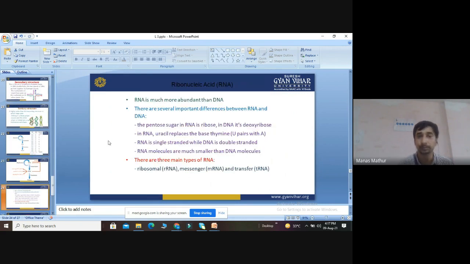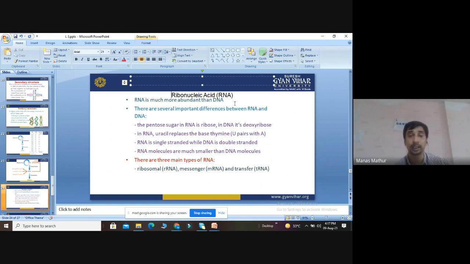The next topic: we discussed DNA already. Now we'll discuss RNA. RNA is much more abundant than DNA. The quantity of RNA is much more than DNA. There are several important differences between DNA and RNA.